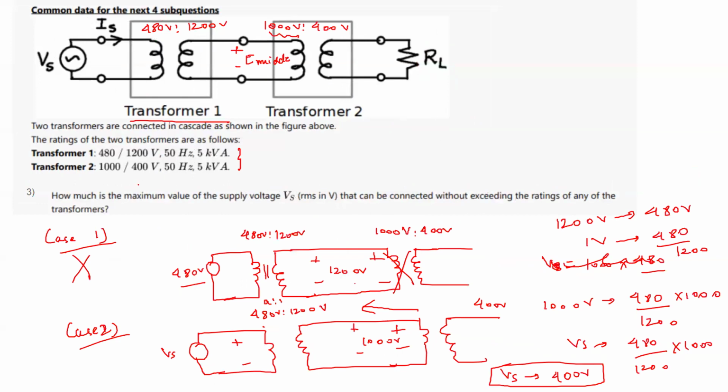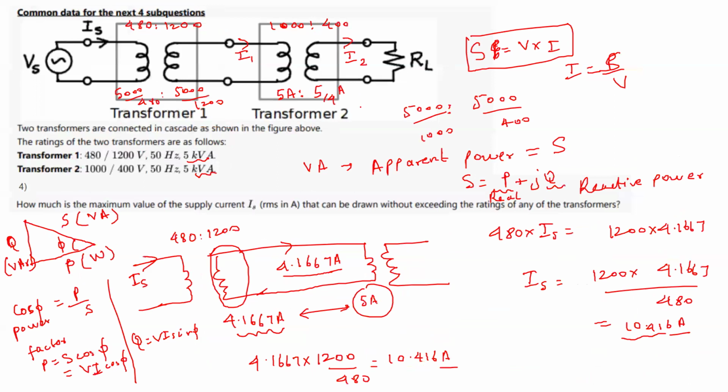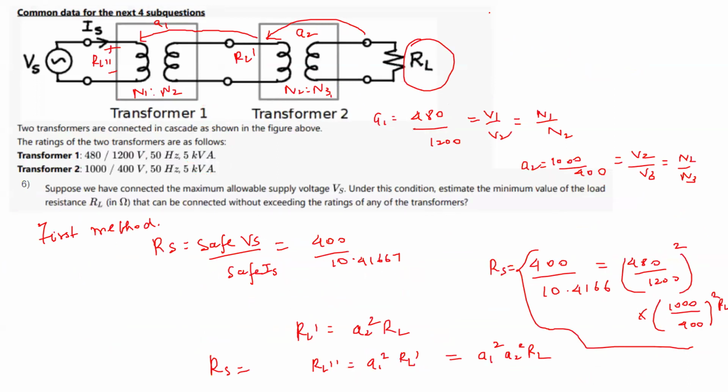It was 1000 volt. If I give 1000 volt here, I'll get 400 volt on this side, which is the V safe across RL. So V safe across RL is 400 volt.